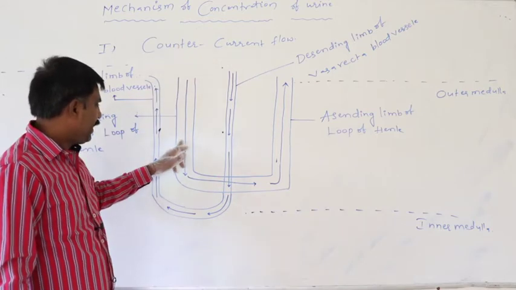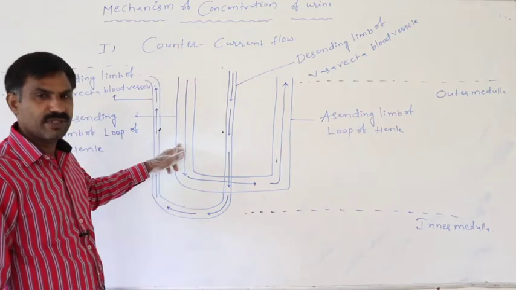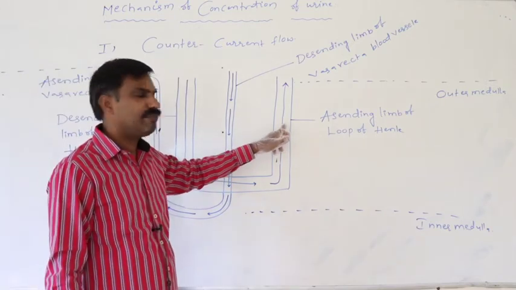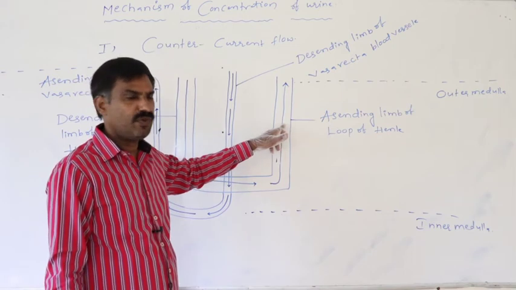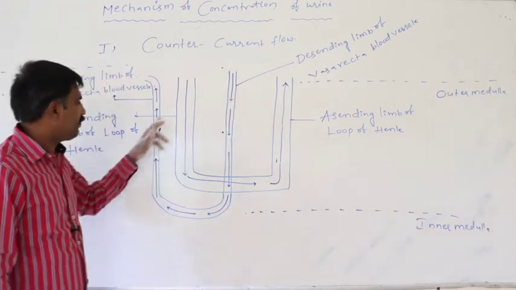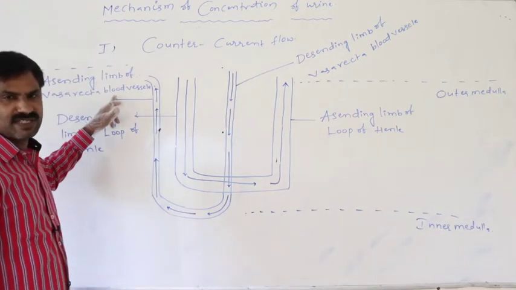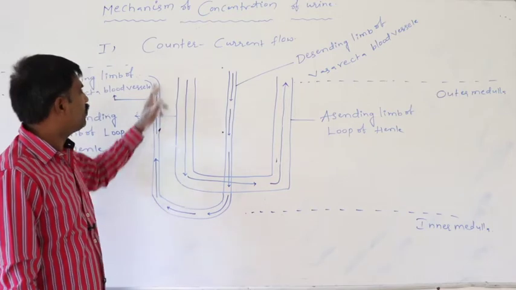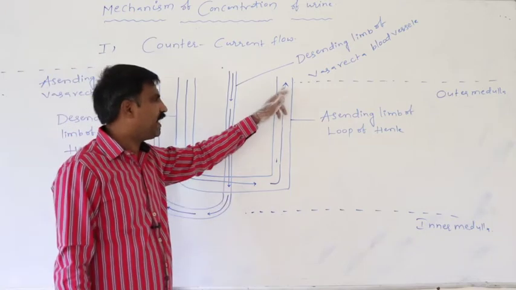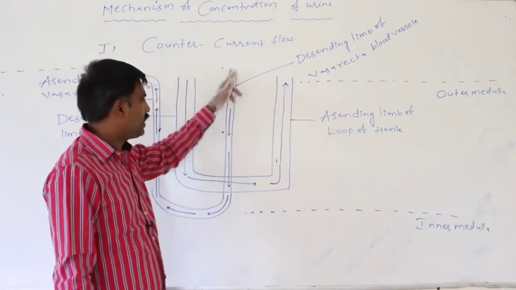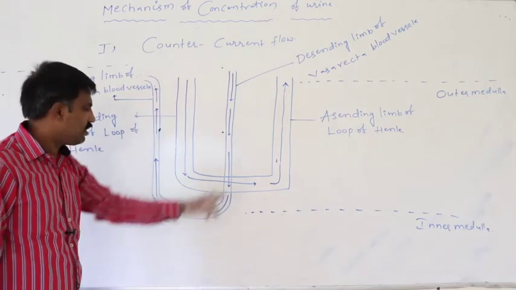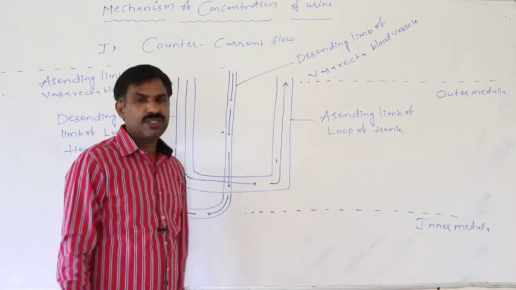It means that the circulation of primary urine in the descending limb of the loop of Henle is completely opposite to the ascending limb; that is counter current flow. The circulation of blood in the descending limb of the vasa recta is completely opposite to the ascending limb; that is also counter current flow. Again, finally, the urine flow through the loop of Henle is completely opposite to the blood flow through the vasa recta; that's also counter current flow. So this is the first step.